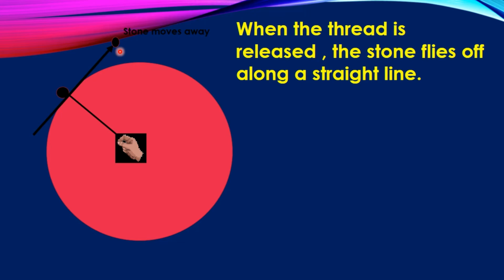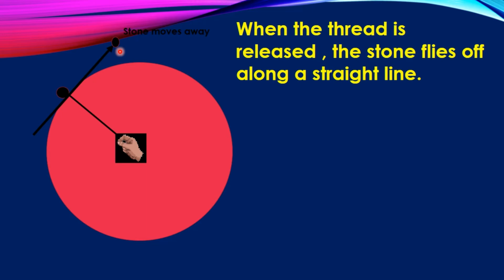According to Newton's first law, if an external force is not applied on an object, it will remain in its state of rest or state of uniform motion along a straight line. When you stop applying force, that is, when the thread is released, the stone starts moving along a straight line. This straight line will be a tangent to the circular path.